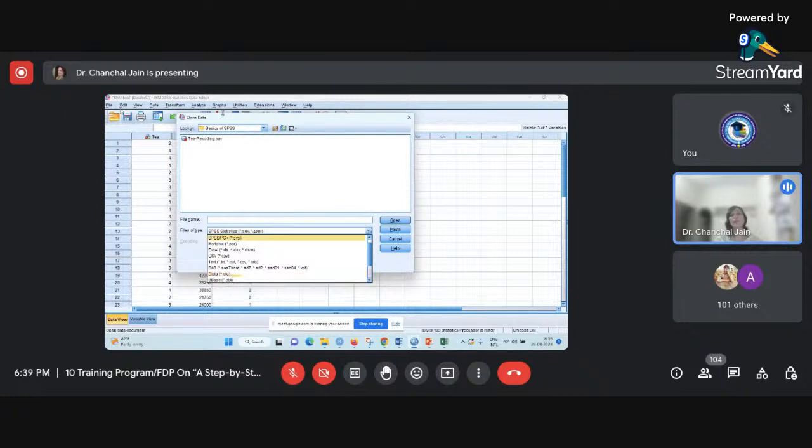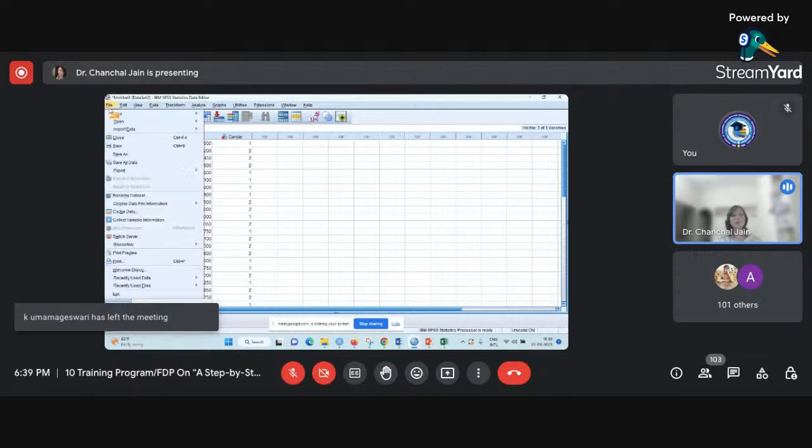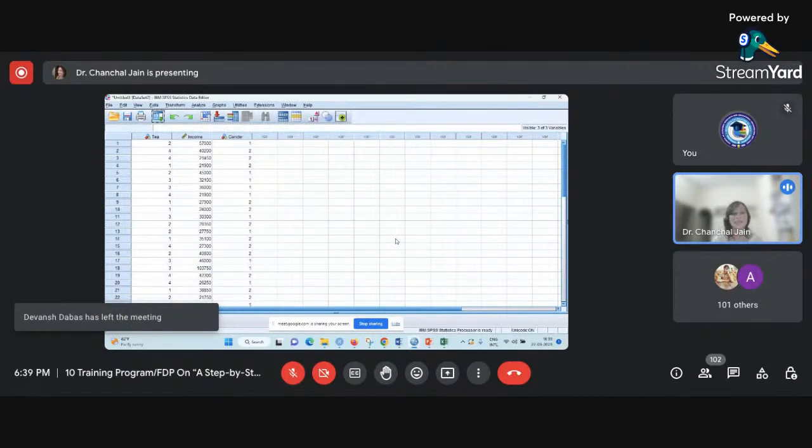If it is not available, you need to select the proper location from where you want to pick the file. Then you can click on Open, and the rest is the same as I have just shown you. Similarly, using the File menu, you can go to Open, then Data, and the same dialog box will come. That way we can easily import a file in SPSS. This is known as importing a data file in SPSS.